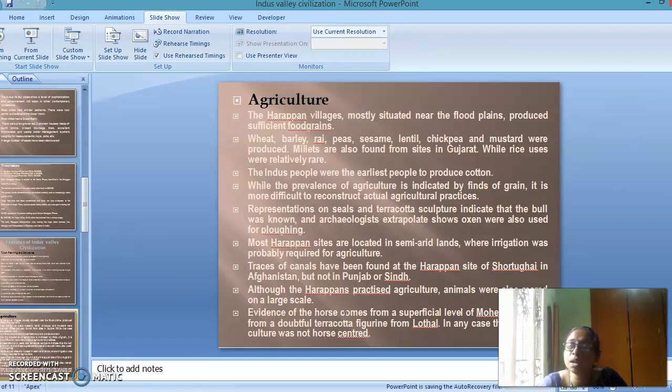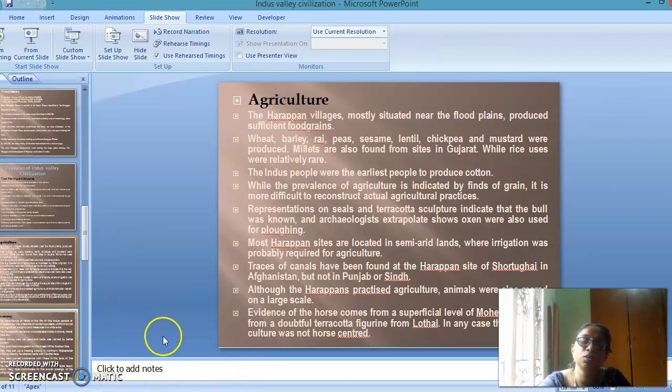Most Harappan sites are located in semi-arid lands where irrigation was required for agriculture. Traces of canals have been found at the Harappan site of Shortughai in Afghanistan, but not in Punjab or Sindh. Among Harappan practices, animals were also reared on a larger scale. Evidence of the horse comes from the superficial level of Mohenjo-daro and from a doubtful terracotta figurine from Lothal. In any case, Harappan culture was not horse-centered.